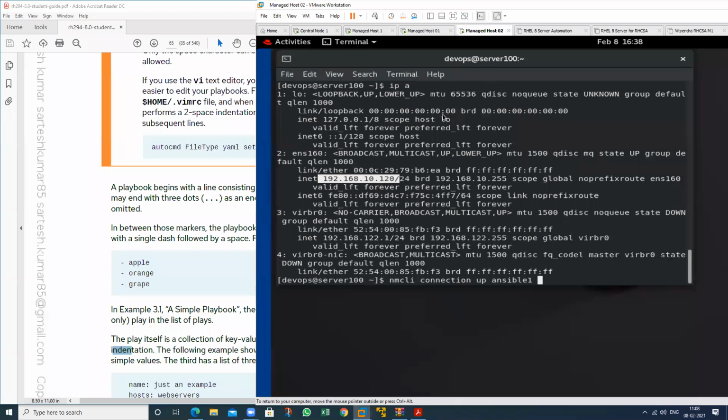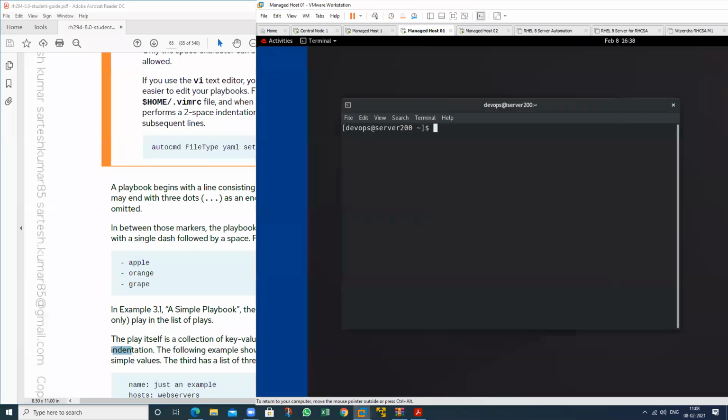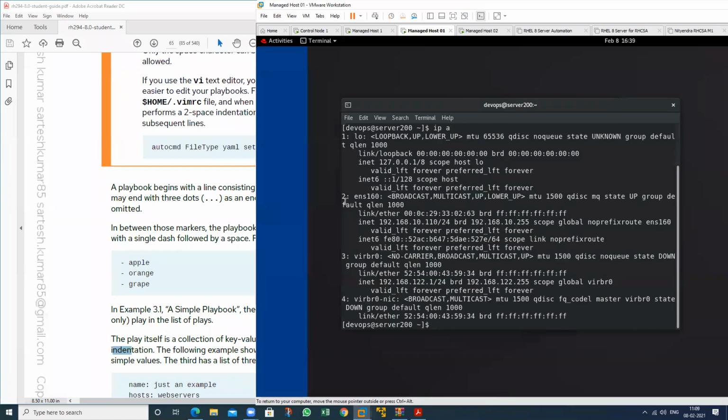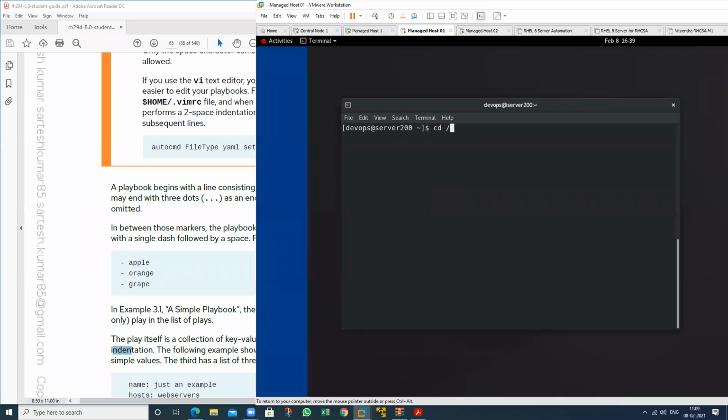So now check on this machine also. Go to this particular machine again and now check NMCLI connection up. Which connection? This one, Ansible 1. So just up this particular connection and just IP A. See this one, it will take the IP, but it will do this.